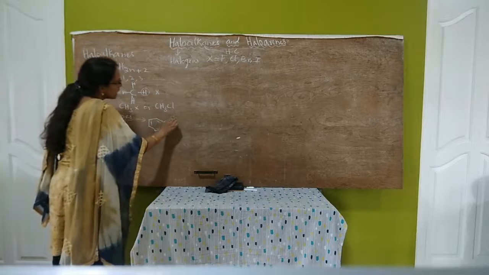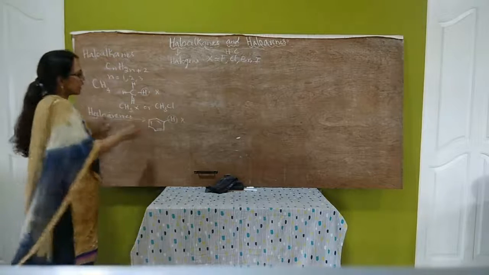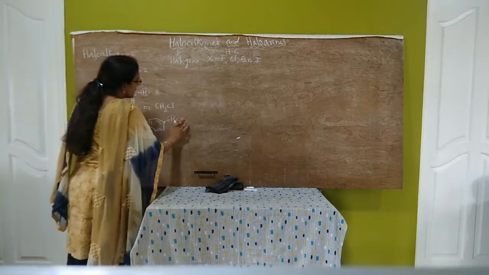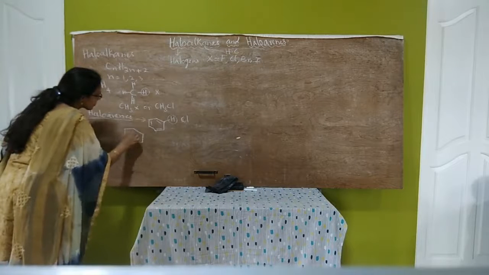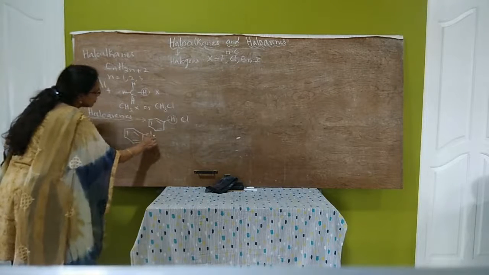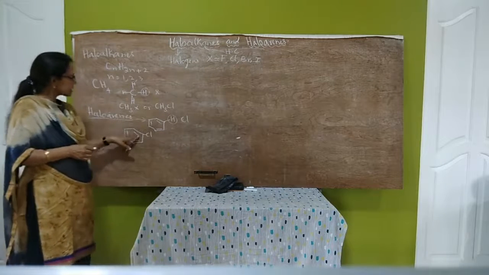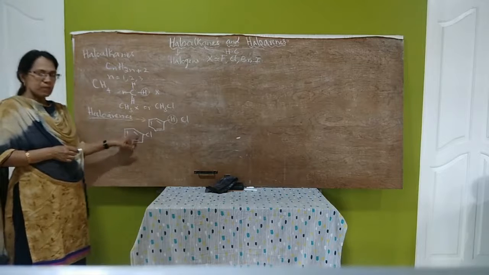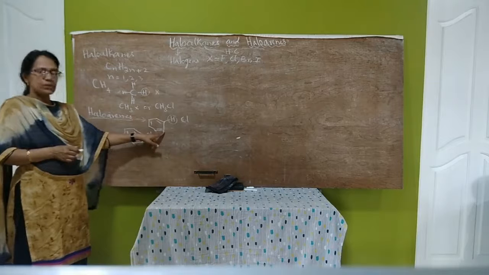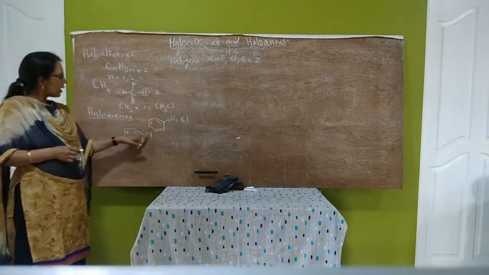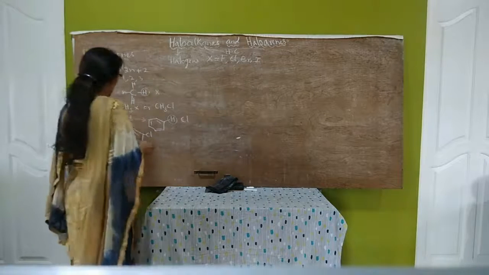So if we replace any one of the hydrogen atoms by a halogen atom X or Cl, we get chlorobenzene. This is a haloarene. So what are haloarenes? Haloarenes are the halogen derivatives of aromatic hydrocarbons obtained by the replacement of one or more hydrogen atoms by halogen atoms. So these are haloalkanes and haloarenes.